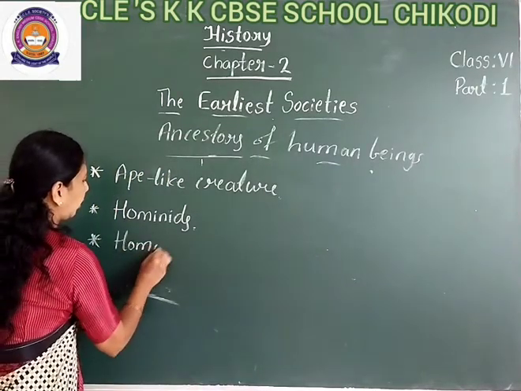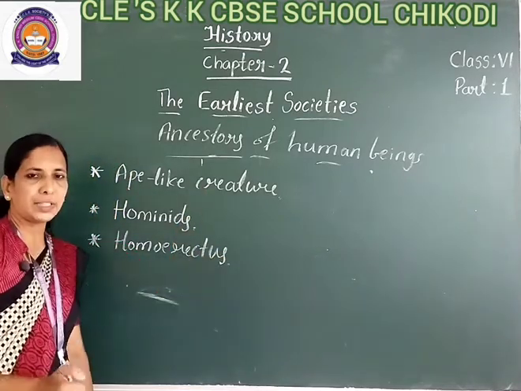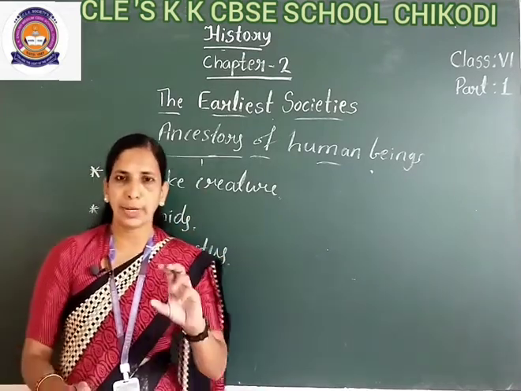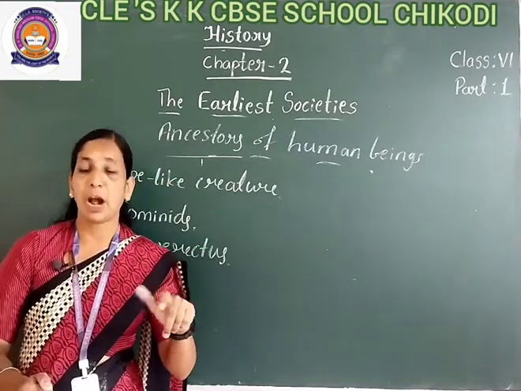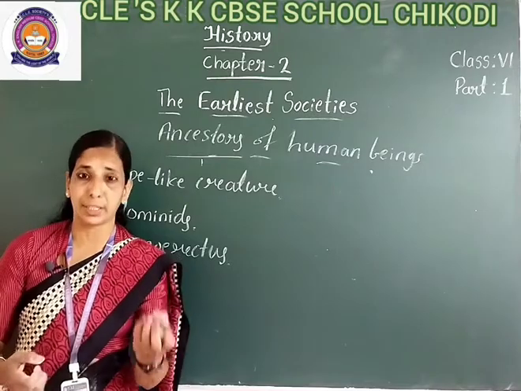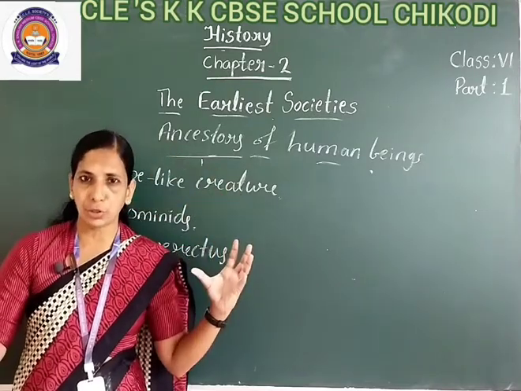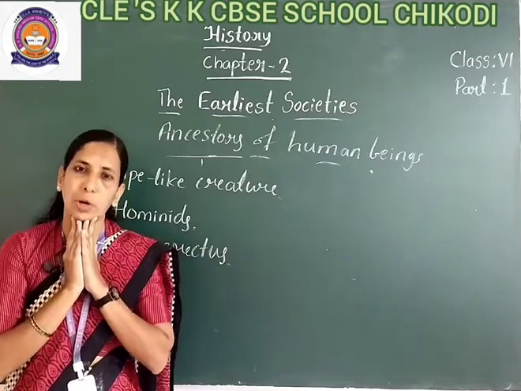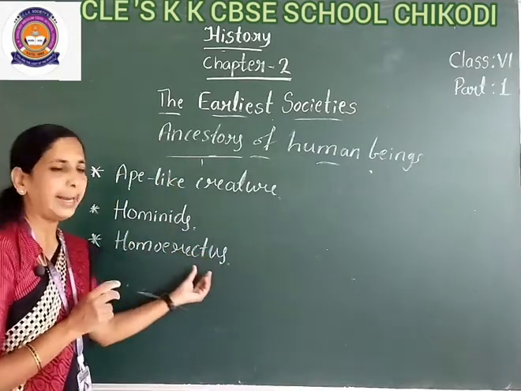Homo erectus. Understood? So gradually the early humans developed. How did they develop? Their fingers were flexible, their brain case was larger and their jaws were smaller. This type of people we call Homo erectus.